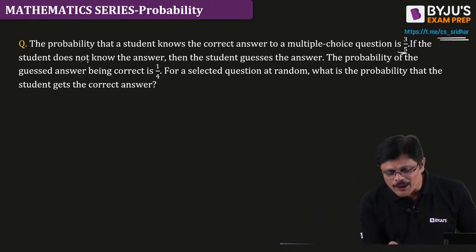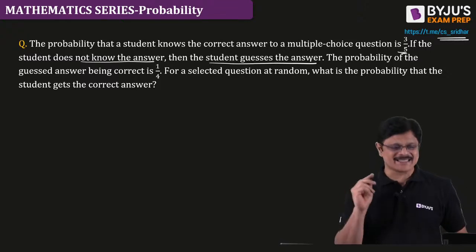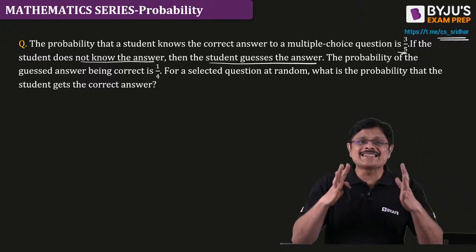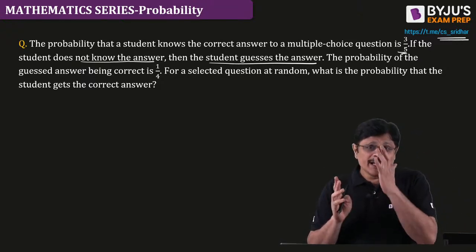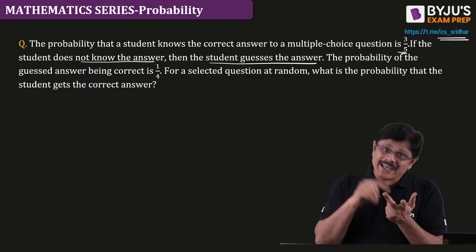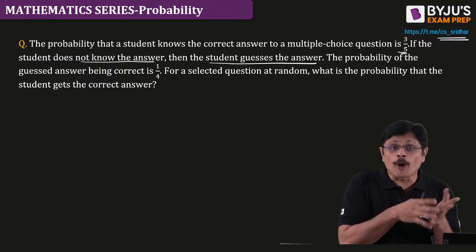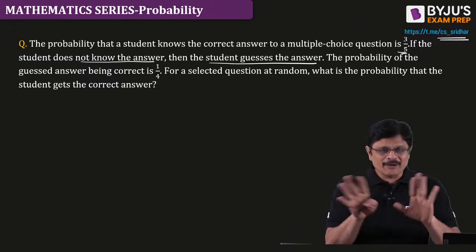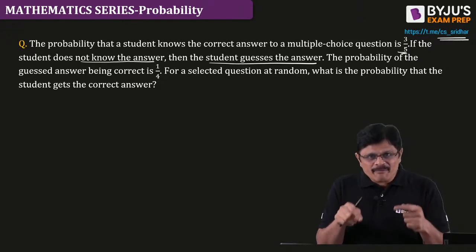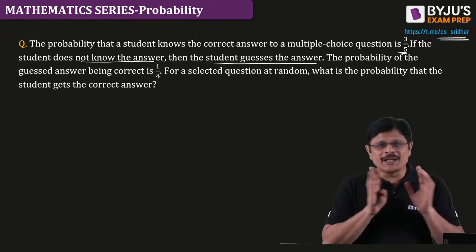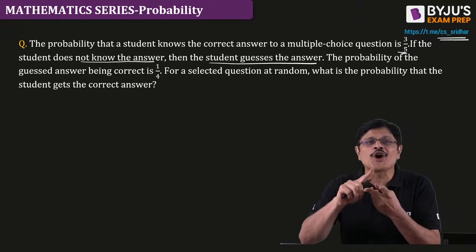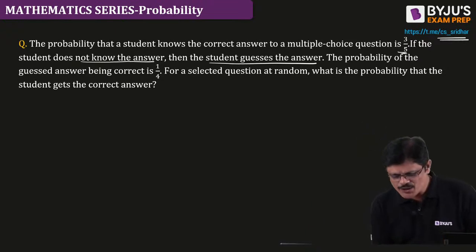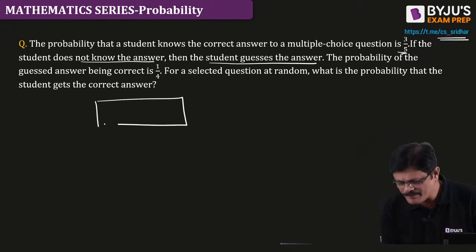If the student does not know the answer, then the student guesses the answer. See, my dear friend, in the real world the situation is different. If he does not know, he guesses. Even if he cannot guess, there is one more possibility, like he copies. But we are not getting into all that real world stuff, sir. We are restricted to the information given in the problem. Here, we have only two choices. Either he knows or he guesses. He knows 60%, remaining he is going to guess.